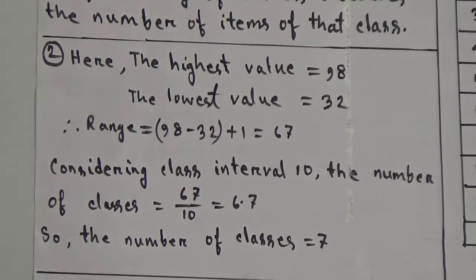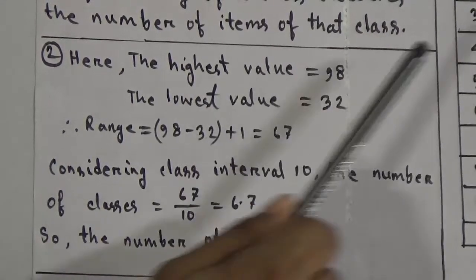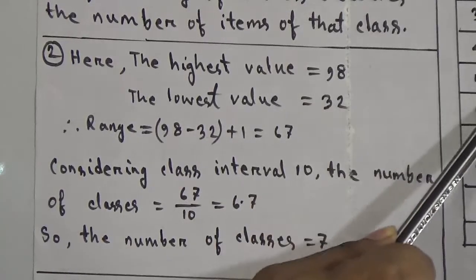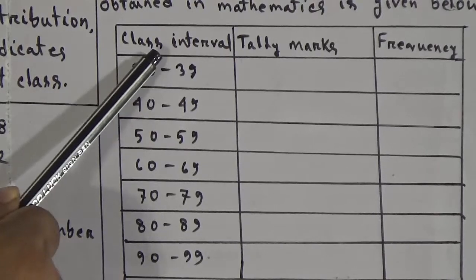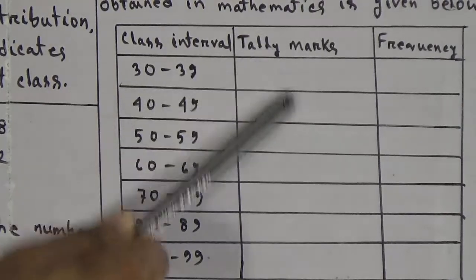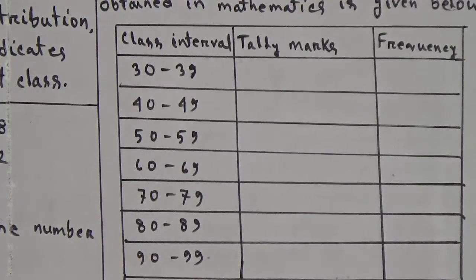So the table we will make will have 7 classes. Here 1, 2, 3, 4, 5, 6, 7. I have already drawn 6 classes. Now a total of 3 columns exist here. One column is class interval, another one is tally marks, and another one is frequency.